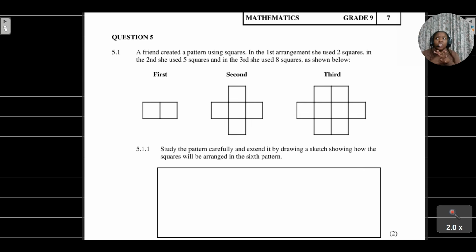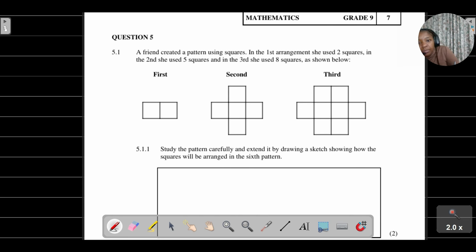Remember, if you're talking about a geometric pattern, we are basically talking about a pattern that has been represented using diagrams. So that's basically what's given to us there. They say that a friend created a pattern using squares. In the first arrangement, there were 2 squares.